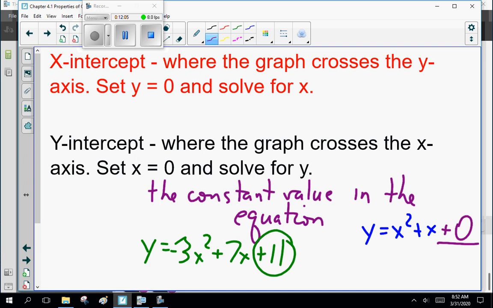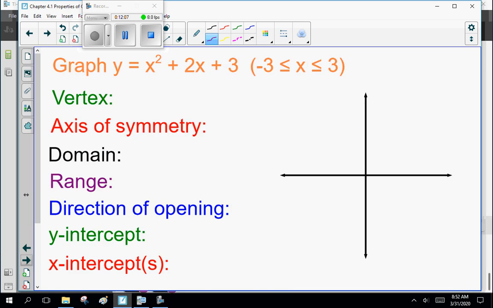Okay? Now, moving on, I want you to graph this equation, x squared plus 2x plus 3 again. And I want you to do vertex, axis of symmetry, domain, range, direction of opening, y-intercept, x-intercepts. Now, you've seen this equation before. I want you to do it again because I want to talk about direction of opening and x and y-intercepts for this one.